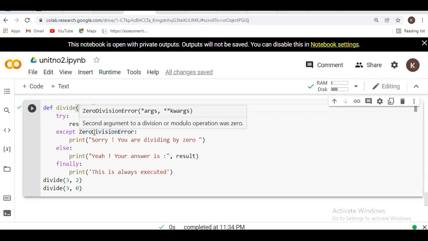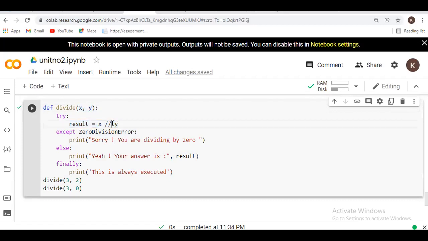Okay. So here I am writing one function, a division function. In that I am passing two parameters, x and y, because we are performing the division operation. In that function I am using the try block. In try I am performing the operation, which is the divide operation.